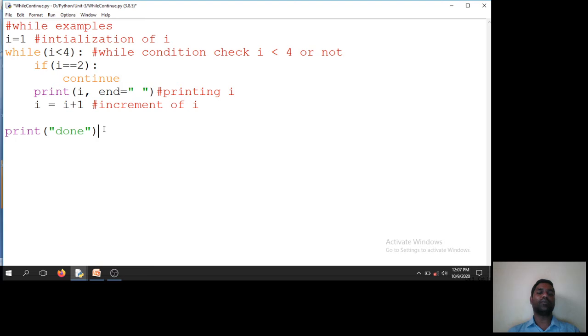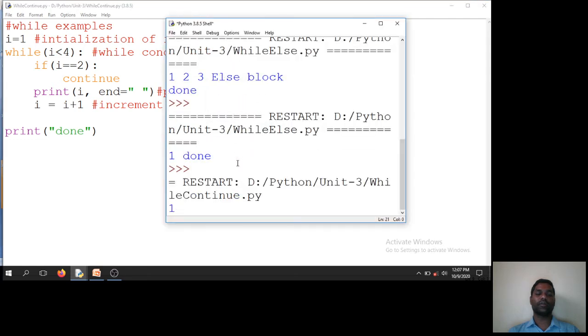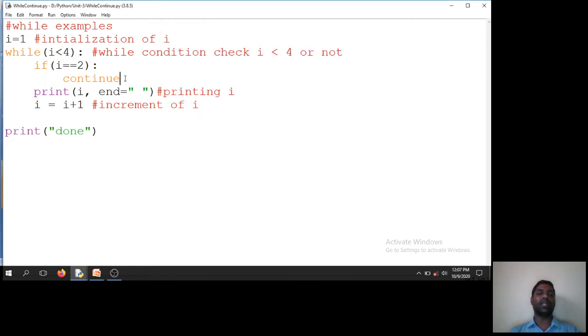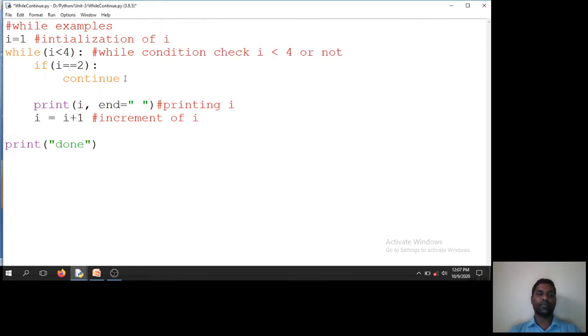So we'll check what will be the output of this code. So run module. Okay, so I'm getting only 1. After continue, I don't have any kind of increment. That's why it's stopping here. Yes. What should I need to do? I need to increment here also, in the if condition, i plus 1.